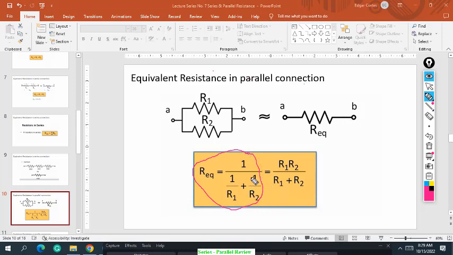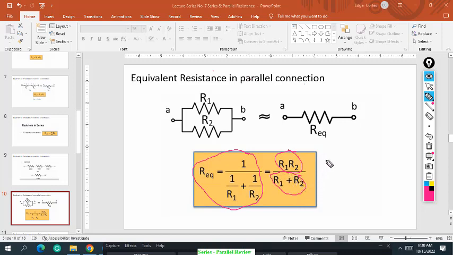If we simplify that, this is the overall numerator and the overall denominator. We take the inverse, like a fraction divided by a fraction. Once we inverse this, R1 and R2 become the numerator, that would become R1 R2 divided by R1 plus R2.